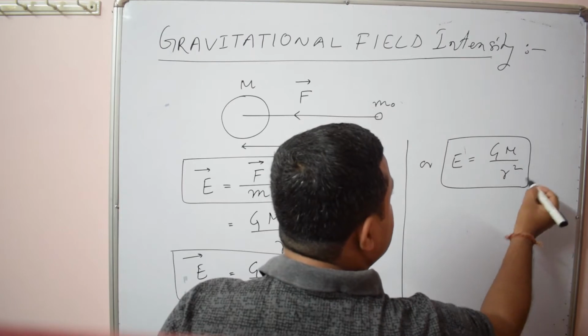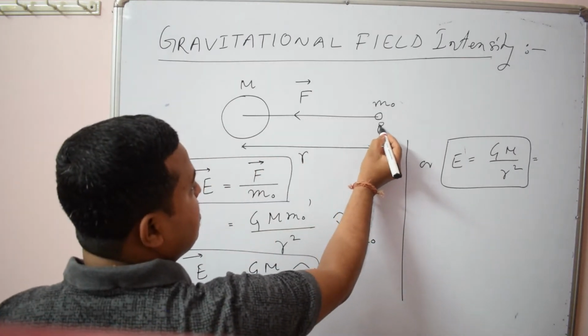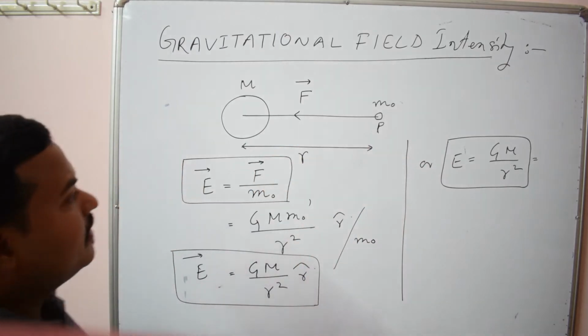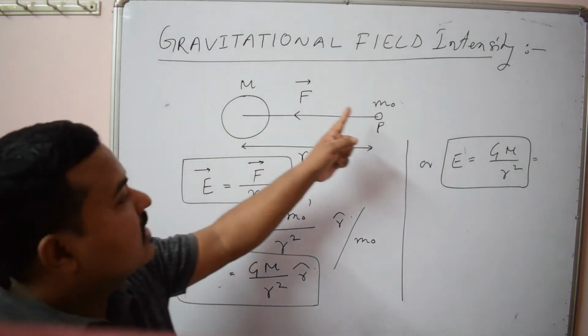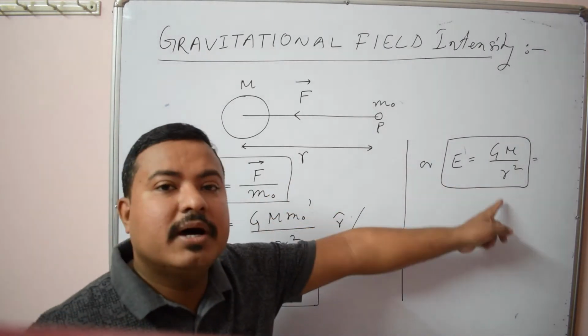Now here you can make one important point. Say this is point P. If you remember the value of acceleration due to gravity at a particular point, what is that? You know, Gm by r square.